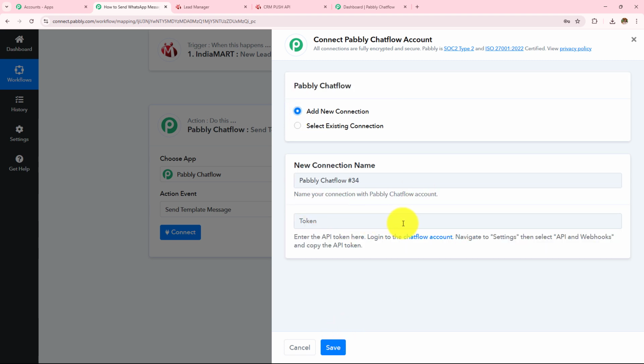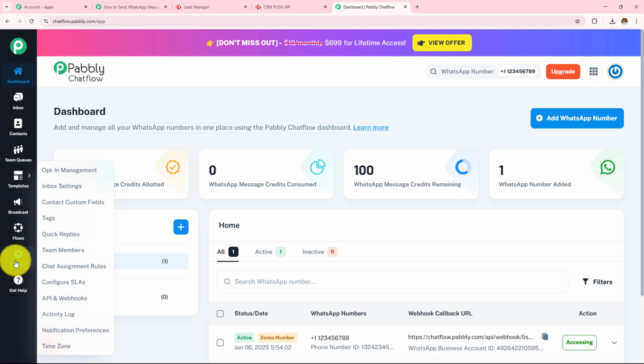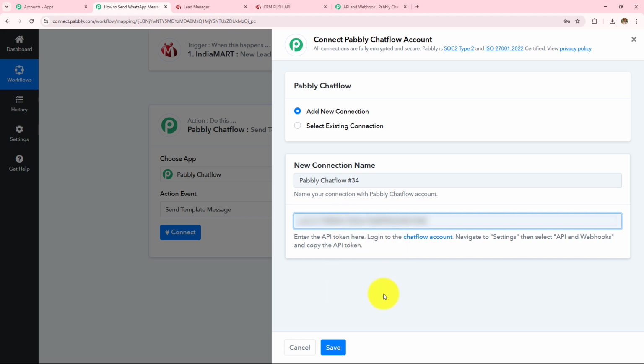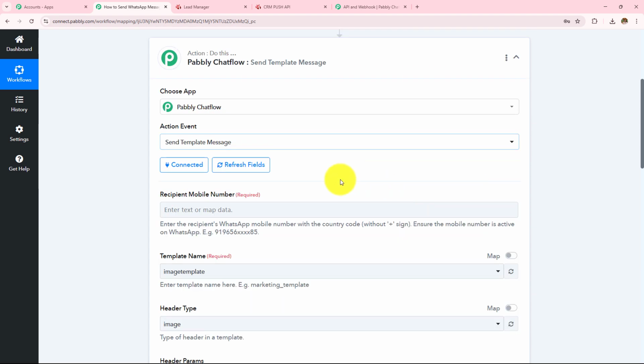Now to make this connection, we have to enter the token. We are going to follow the help desk given below this field. We have to open our Pabbly Chatflow account, go to settings, APIs and webhooks, and then we will be provided with the API token. Over here in my Pabbly Chatflow account, on the left hand side, we have to click on settings, and from here click on APIs and webhooks. Now I am provided with this API token, which I am going to copy and paste over here and then simply click on save. So here Pabbly Chatflow is now connected with Pabbly Connect.